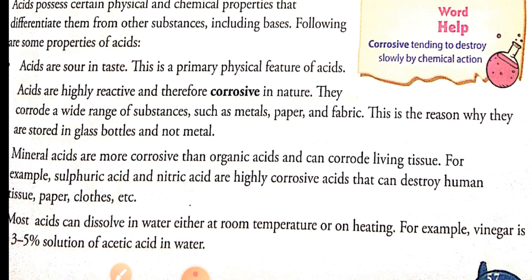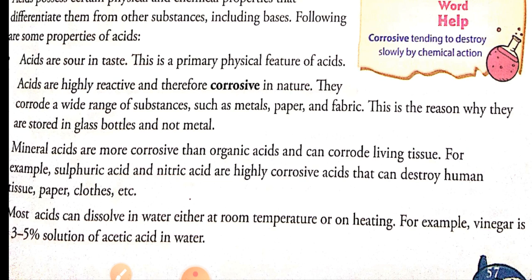So they are corrosive in nature because they corrode substances. Due to this reason, they are kept in glass bottles or non-metal bottles, because metals react very fast with acids.